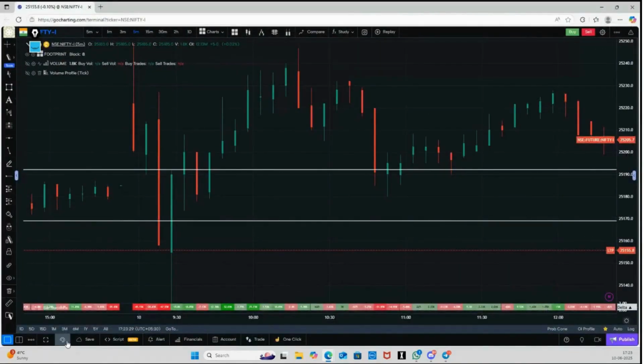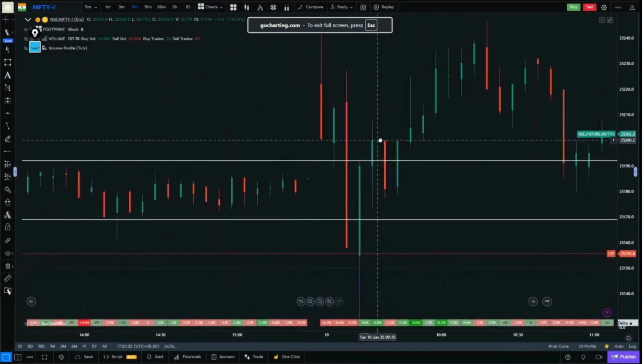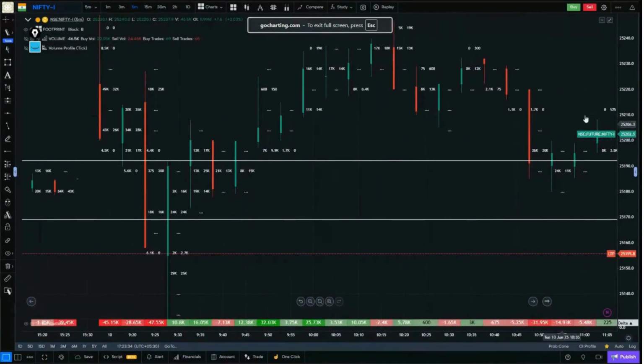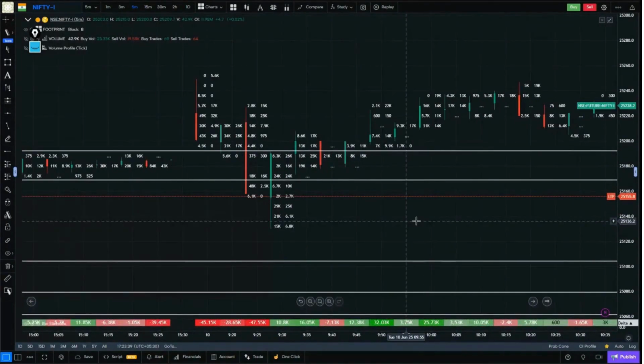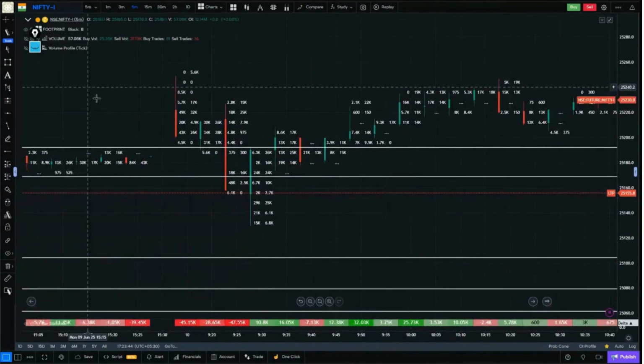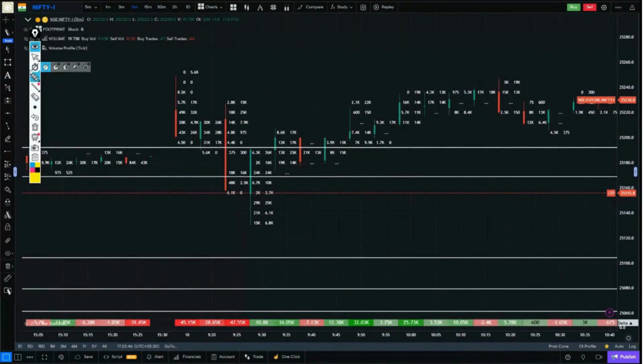Before you can read the footprint properly, you should know what delta is, because every day we read the footprint with the help of delta. We try to read the footprint with the help of delta. Now, what exactly is this delta? Let's understand delta for once.